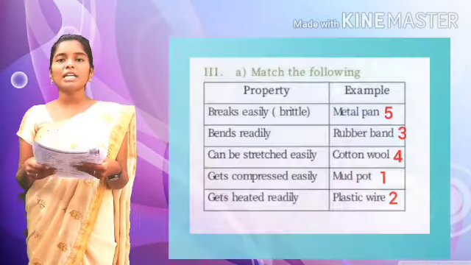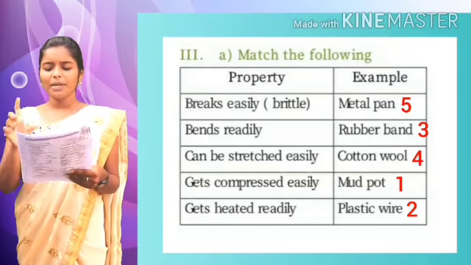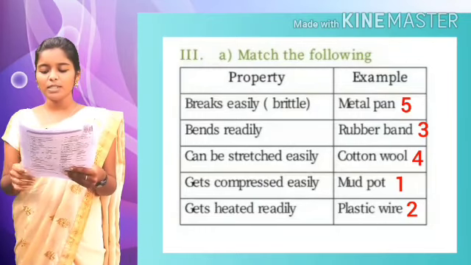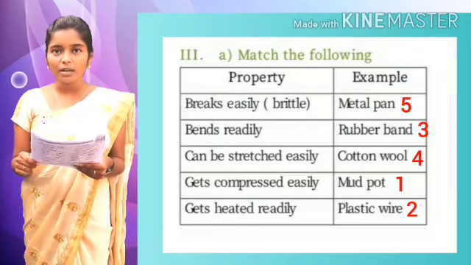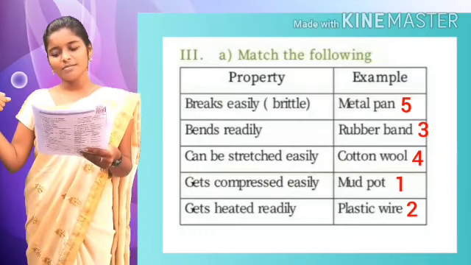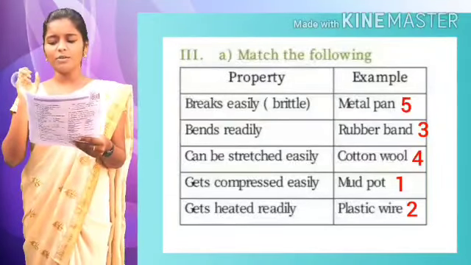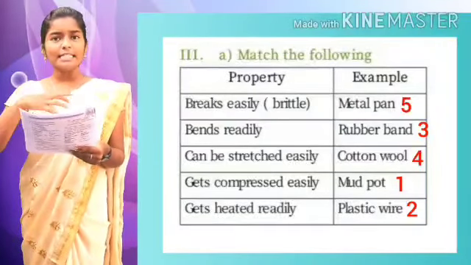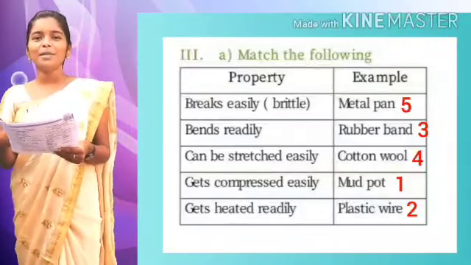Next we are going to see match the following. So tell me, answer me. Breaks easily, which means brittle. Which is brittle? Mud pot. Bends readily, which one? Plastic wire. Can be stretched easily, which one? Rubber band. Gets compressed easily, cotton wool. Gets heated readily, which one? Metal pan. Immediately it will be heated up.